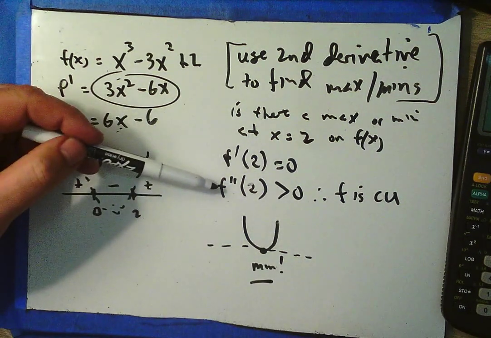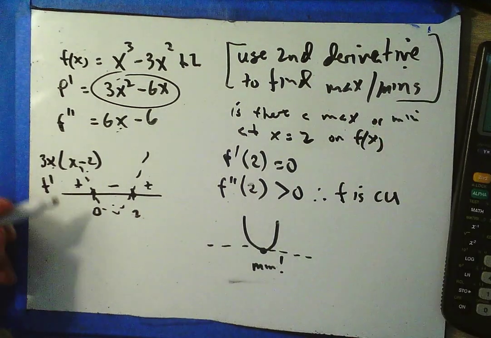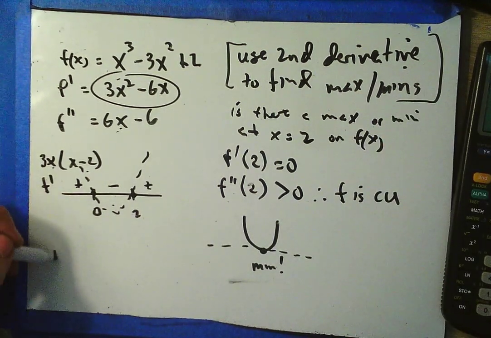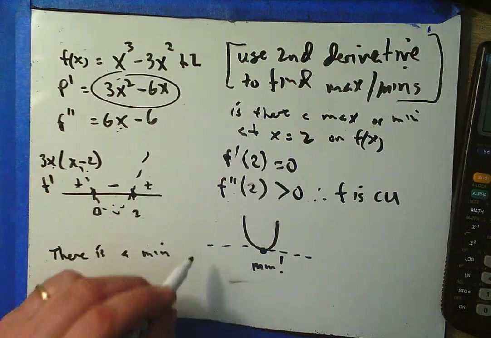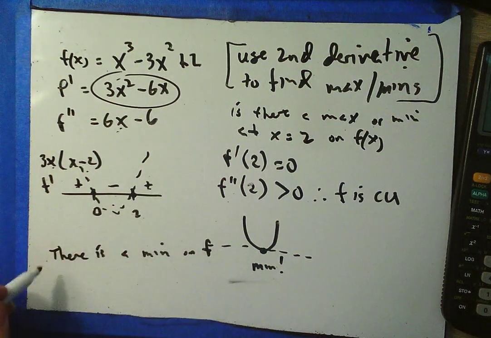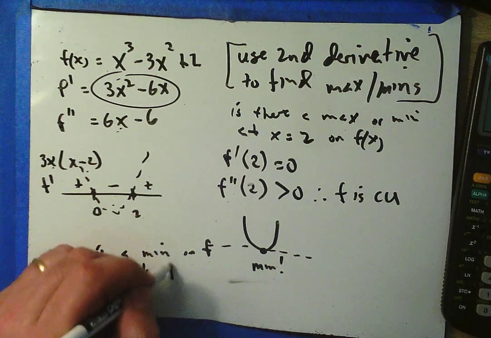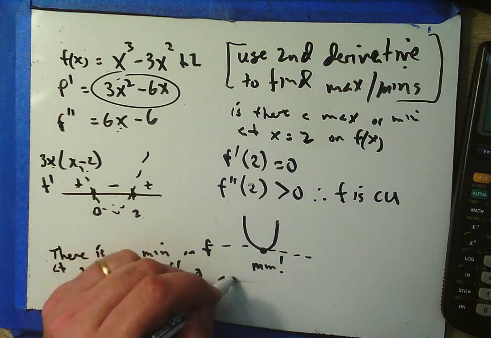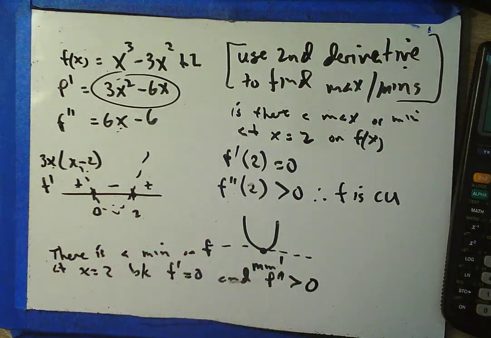So I'm going to say, and here's my justification sentence when I have to use the second derivative test, there is a min on f at x equals 2 because f prime equals 0 and f double prime is greater than 0.